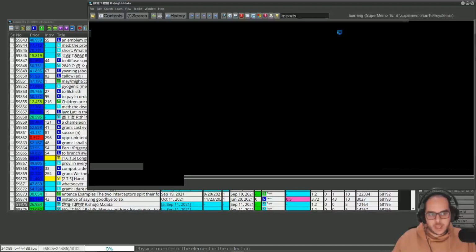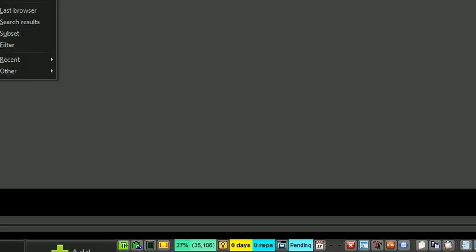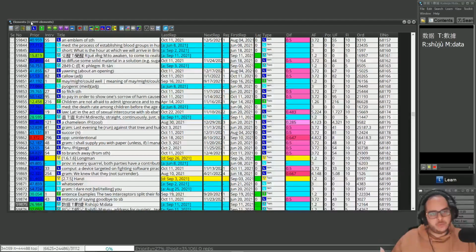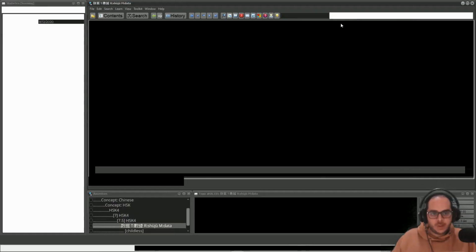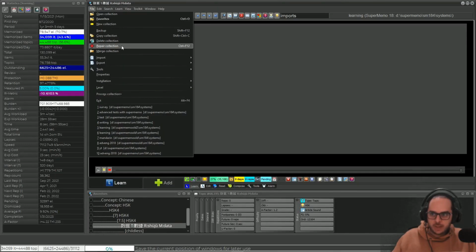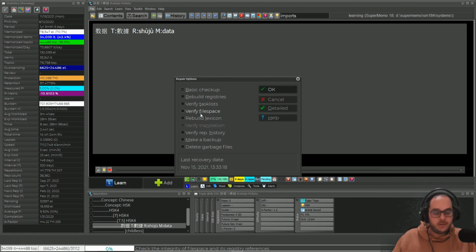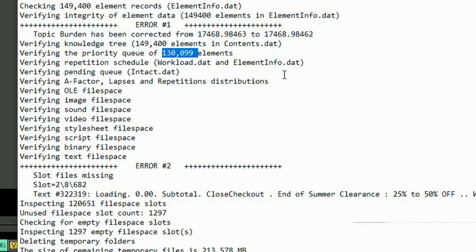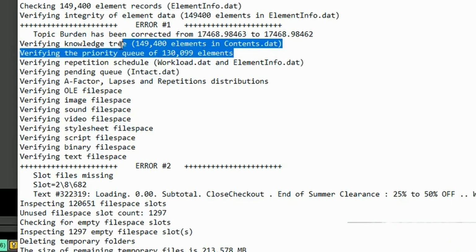149,400. I will do it again. Look. How is that possible? Why am I not getting the same count here? What I did is I ran repair collection with verify file space. I did this so I can show you it right away. And look at that. Those are the counts I just showed to you.